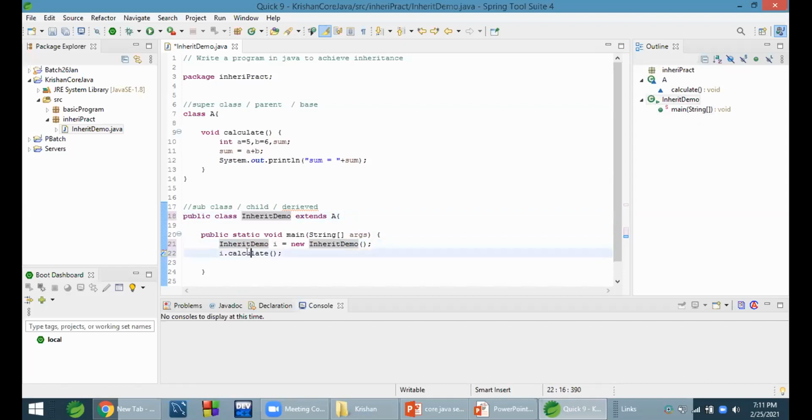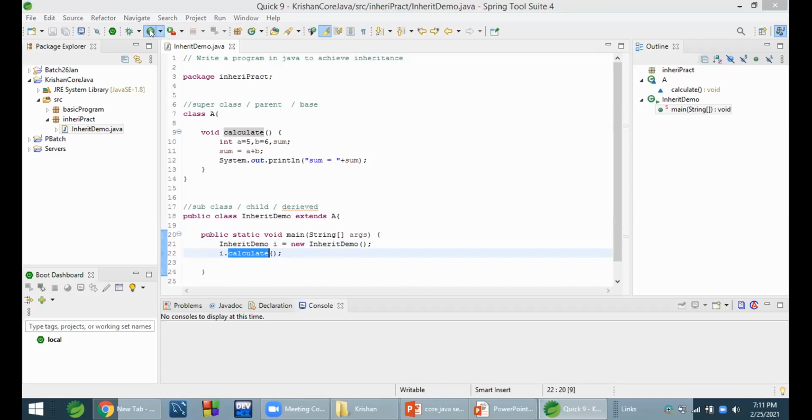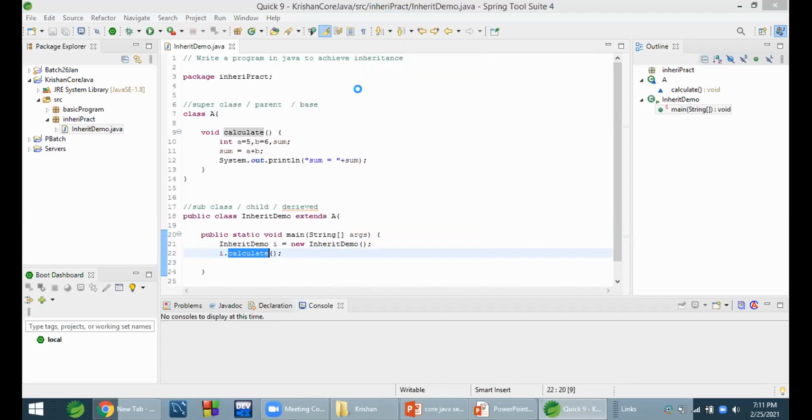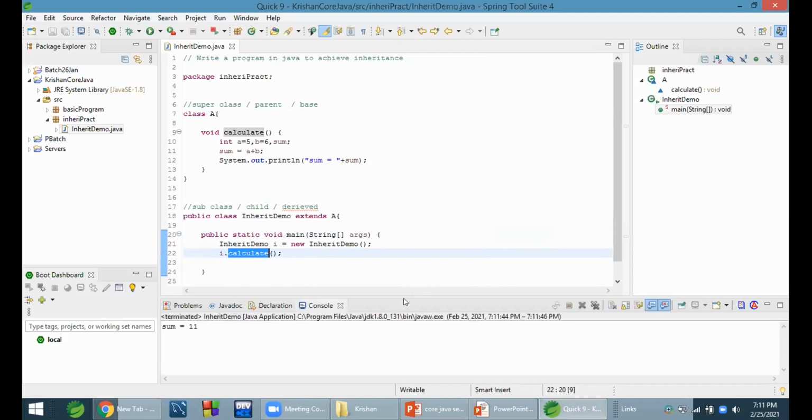Now you can see we do not have any error. We are able to call the calculate method. Here you can see sum equals 11.